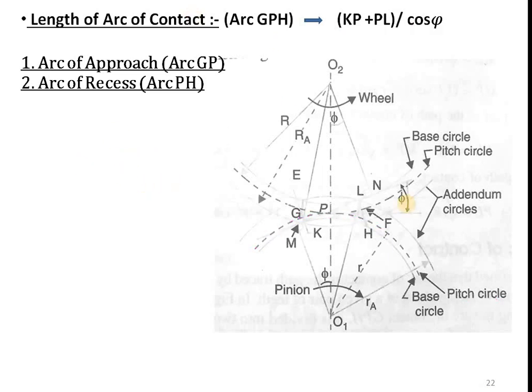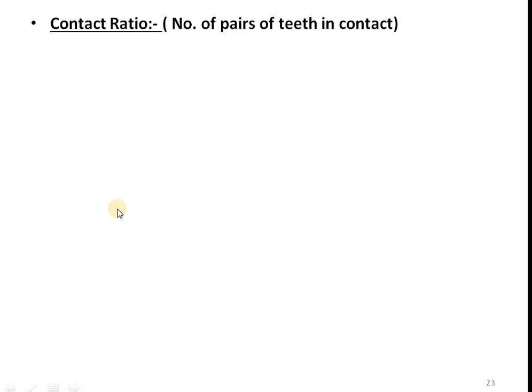Then next point is contact ratio. It is also called number of pairs of teeth in contact, and it is given by length of arc of contact divided by circular pitch. So if I divide the length of arc of contact by circular pitch, I will get the contact ratio or number of pairs of teeth in contact. Okay. So here we have completed the terminology of spur gear.